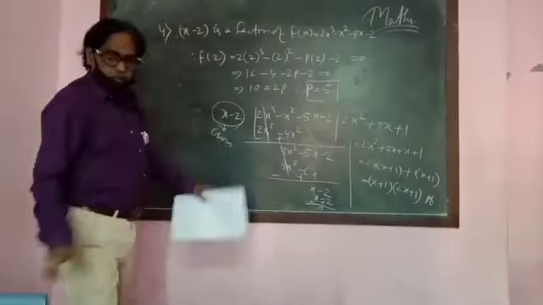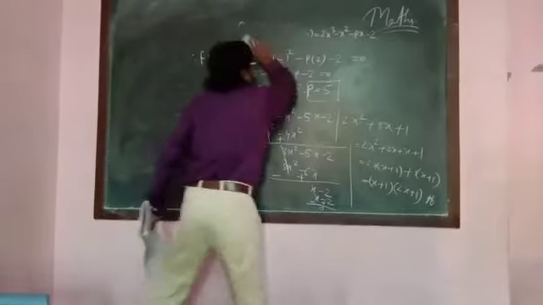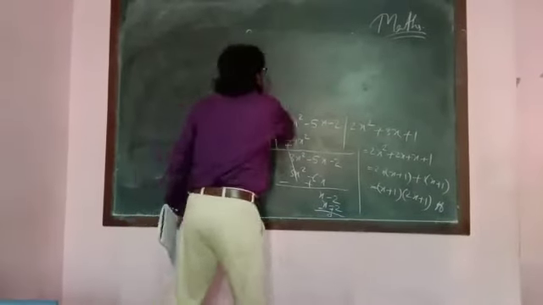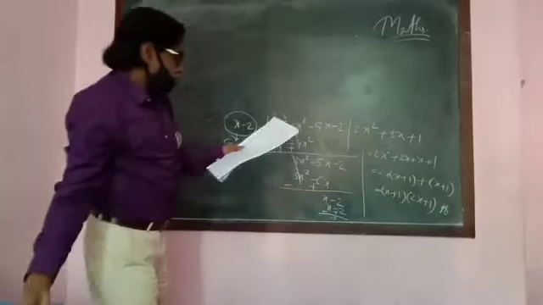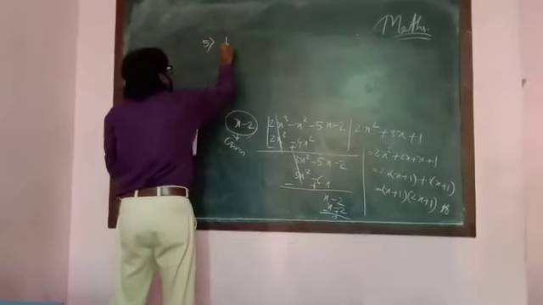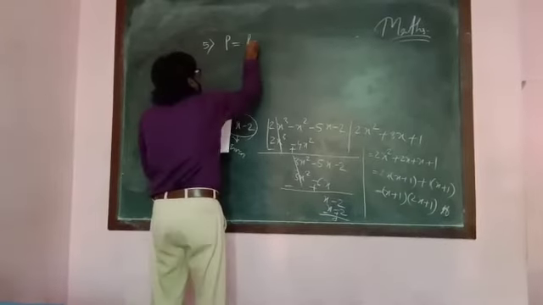Last question today, question number 5, a banking sum. In this banking sum, what is given? P, the money deposited per month, is rupees 800.